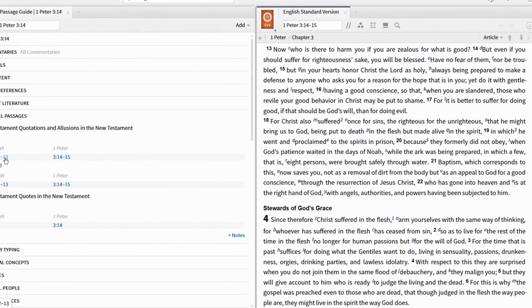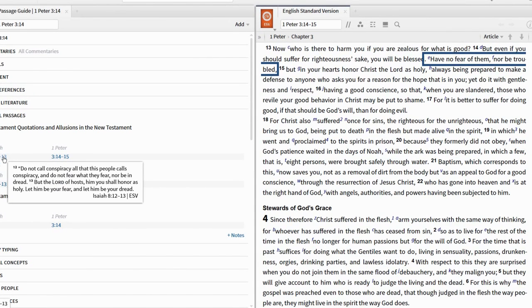So here, the phrase, "Have no fear of them, nor be troubled," in 1 Peter 3:13, is connected to the phrase, "Do not fear what they fear, nor be in dread," in Isaiah 8:12. And the phrase, "Honor Christ the Lord as holy," in 1 Peter 3:15, is connected to the phrase, "But the Lord of hosts, him you shall honor as holy," in Isaiah 8:13. As Dr. Oliphant pointed out, Peter replaced the name Yahweh, represented in the English translation as all capital Lord. Peter replaced it with Christ.